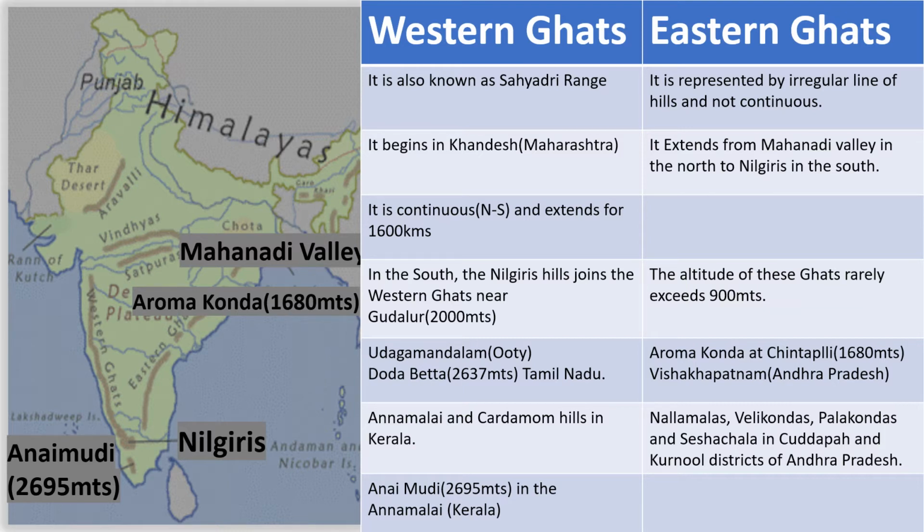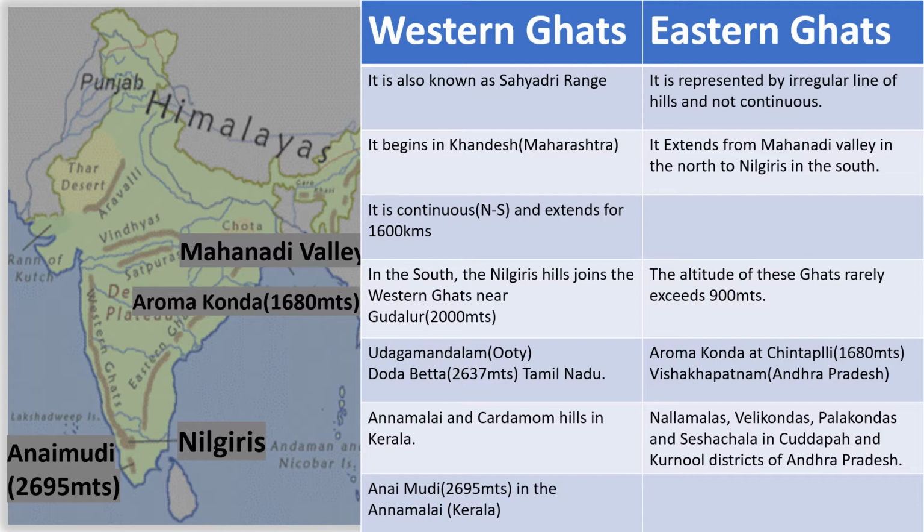Now let us see the Eastern Ghats. Eastern Ghats are smaller compared to the Western Ghats, and they extend from the Mahanadi Valley in the north to the Nilgiris in the south. These are an irregular line of hills which are not continuous, and the average altitude of these Ghats rarely exceeds 900 meters. Here the rivers which originate in the Western Ghats, like Godavari and Krishna, cut across the plateau and join the Bay of Bengal.